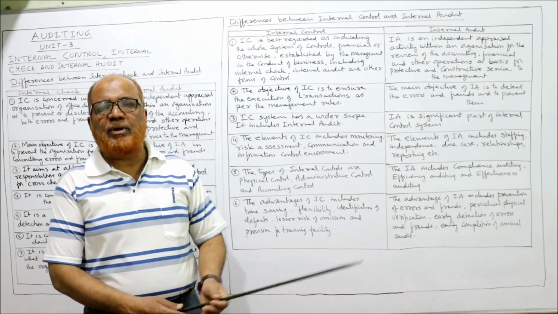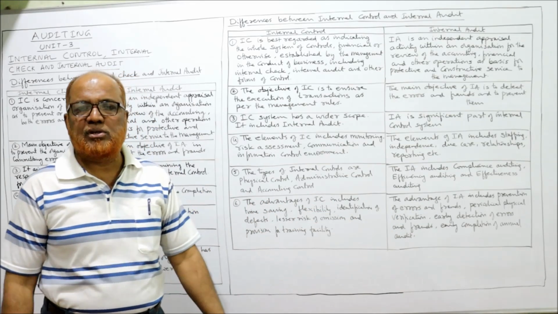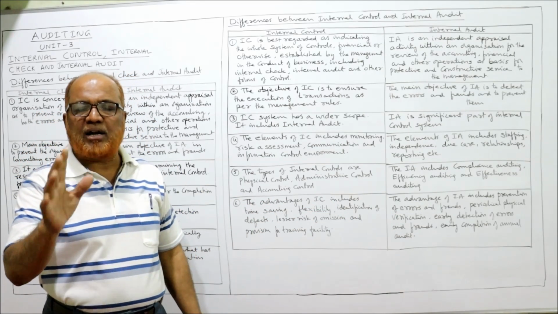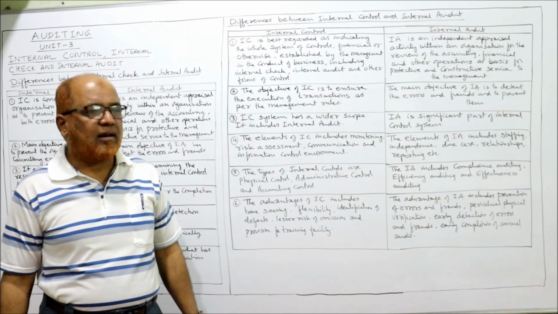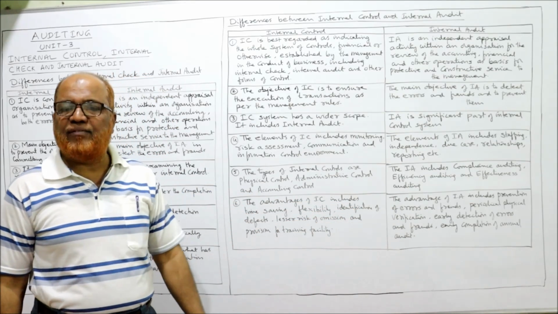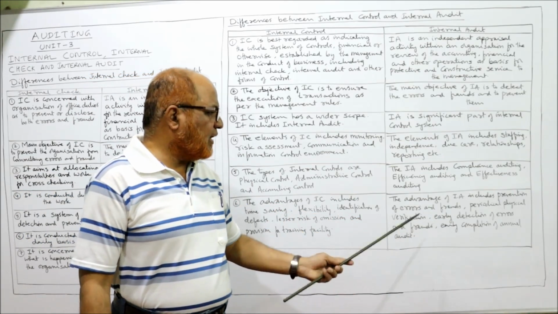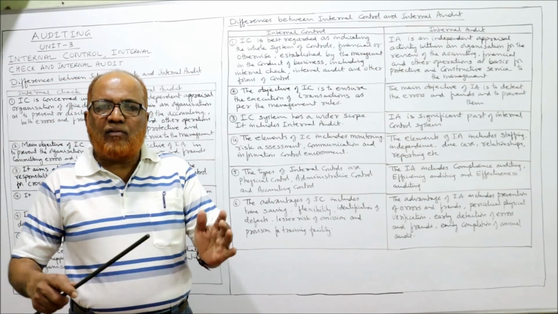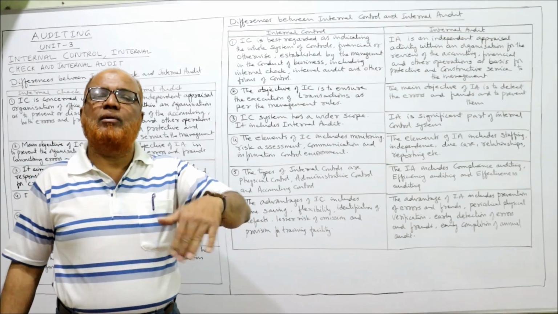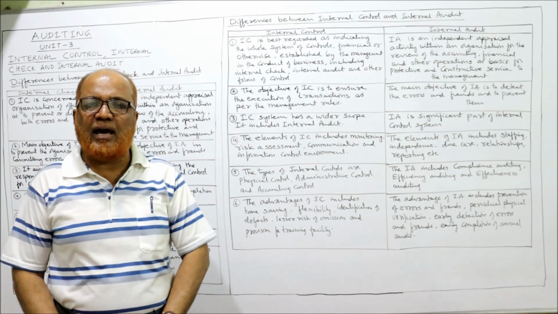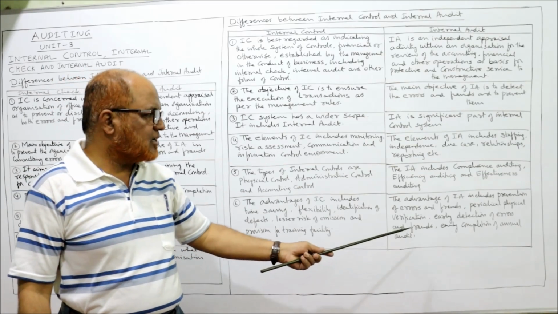And what are the advantages of internal audit? The advantages of internal audit include prevention of errors and frauds. The first and foremost advantage of internal audit is the prevention of errors and frauds. Periodical physical verification of all the assets, and early detection of errors and frauds, because we cannot wait till the end of the year. As the work progresses, it will be reviewed and appraised to find out the errors and fraud. So there is a possibility of early detection of errors and fraud.